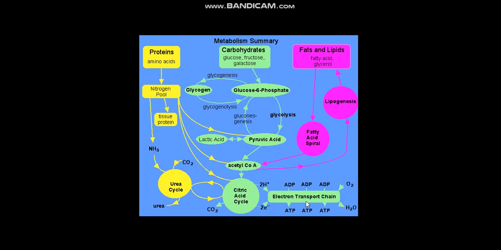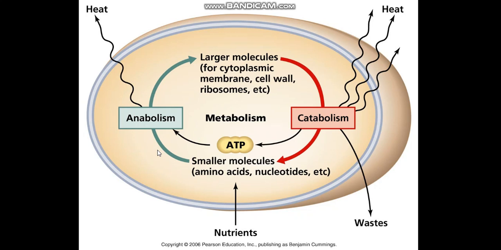So these are the different types of chemicals in our body: carbohydrates, fats, proteins. They are broken down. Carbohydrates break down into fructose, glucose, galactose. So all these chemical reactions, this breakdown process and synthetic process, are called metabolism. Clear? And metabolism is divided into two categories. One is called anabolism, another one is called catabolism.